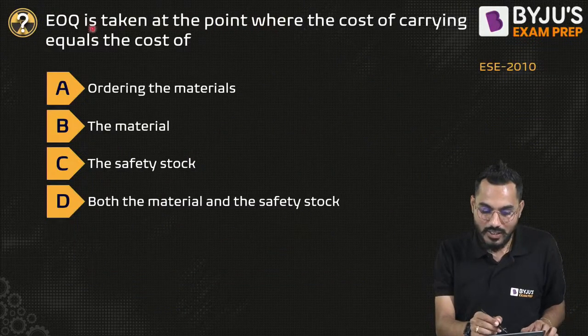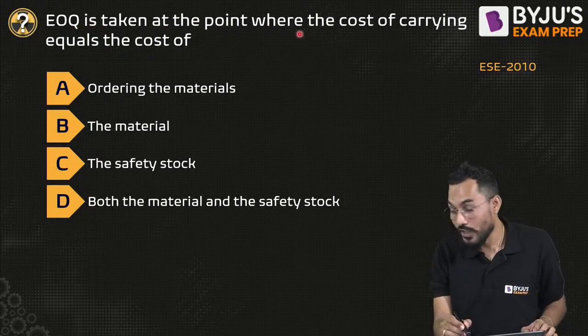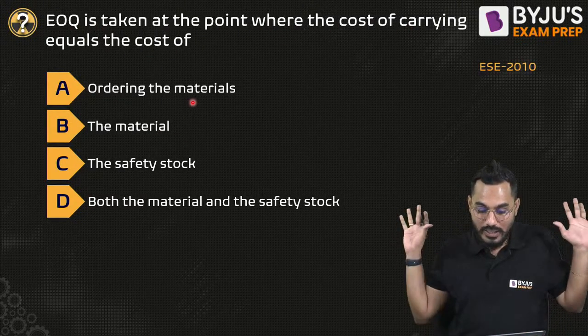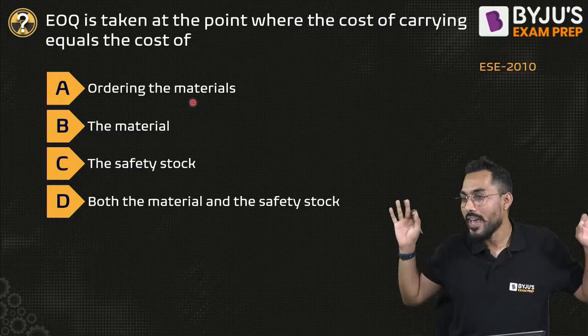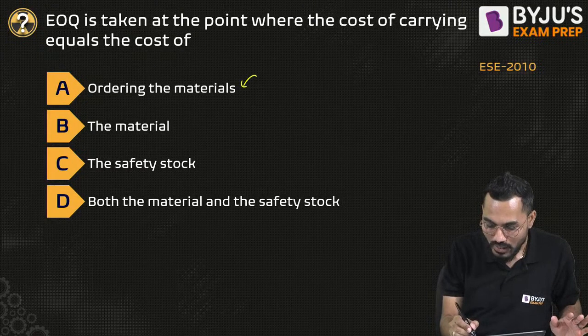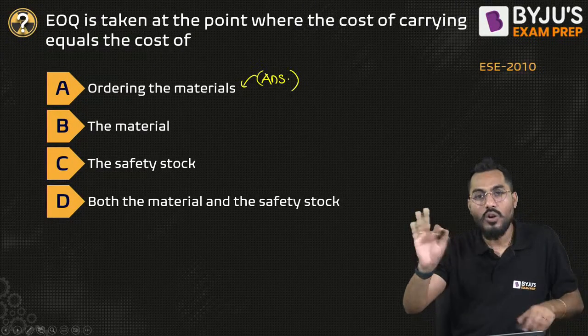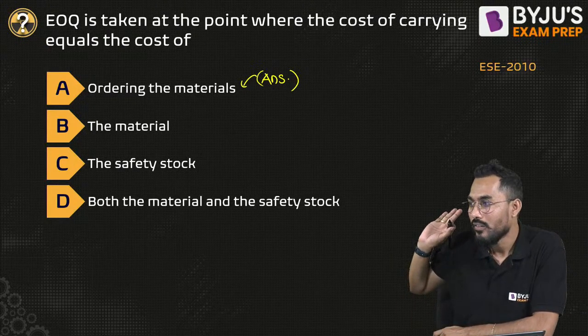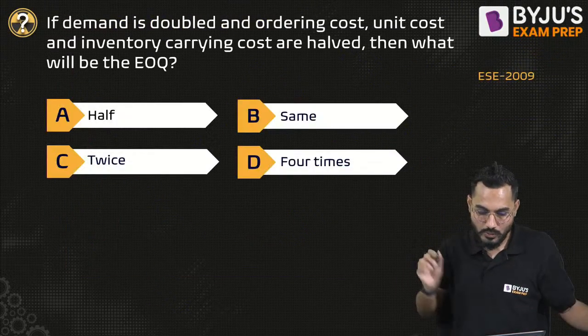So can I say that EOQ is taken at the point where the cost of carrying is equal to what? Ordering the material. A is alphabetical. A is my answer. I don't need to go into the rest of the formulas and the safety stock. I am not bothered about it. I know the fundamental, that is important for us. Right? Fine. Is it okay? Yes. Okay. Next question.